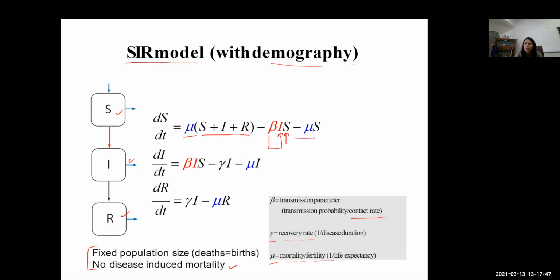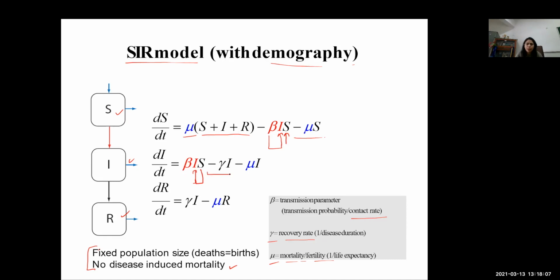There will be a self decay in the population of susceptible because of natural death. Similarly, there will be an increment in the population of infected because of the susceptibles available, and it will depend upon this transmission parameter beta.